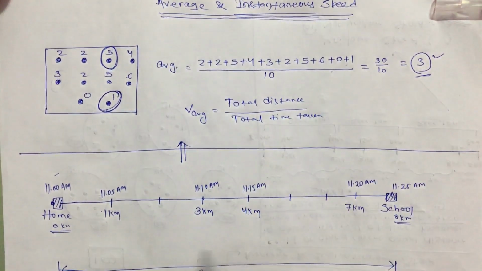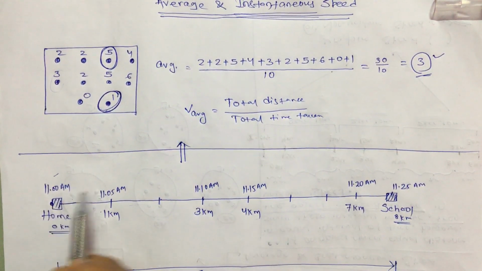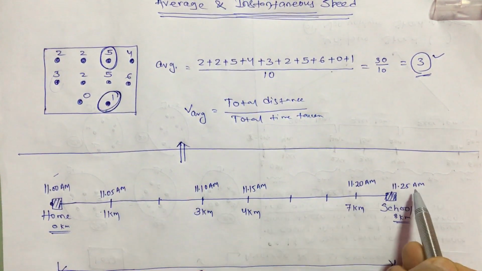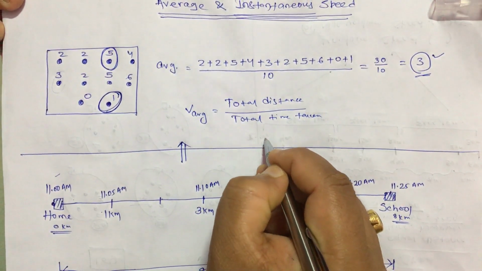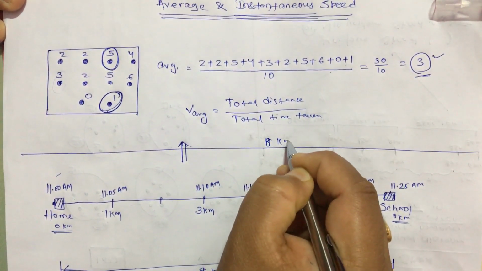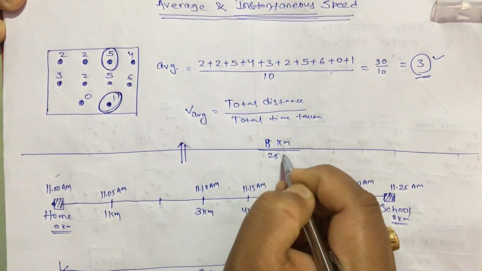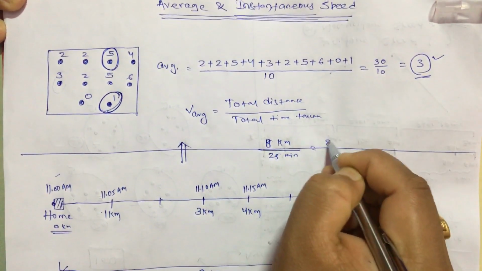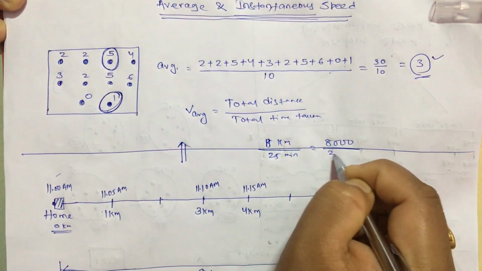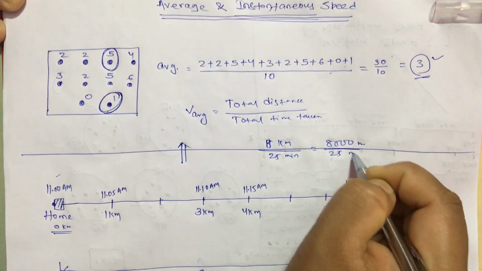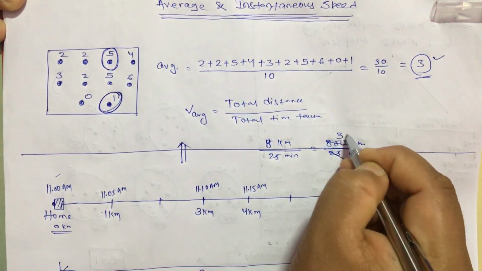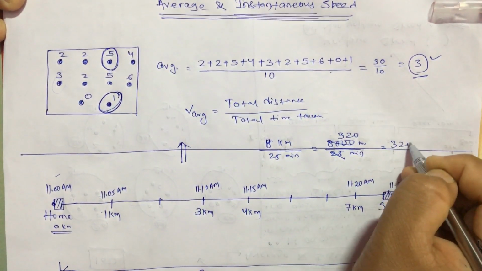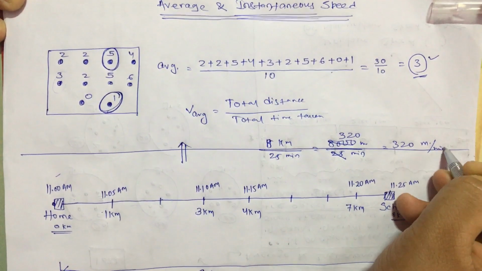So here, the average for the total motion will be equal to 8 kilometer divided by 25 minutes, 11 to 11:25. Or you can write it as 8,000 meter divided by 25 minutes, and you will get 320 meter per minute.